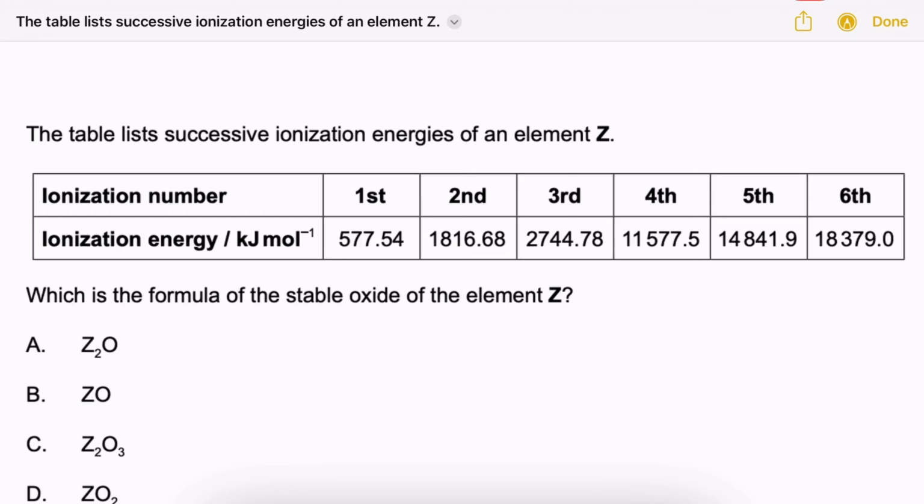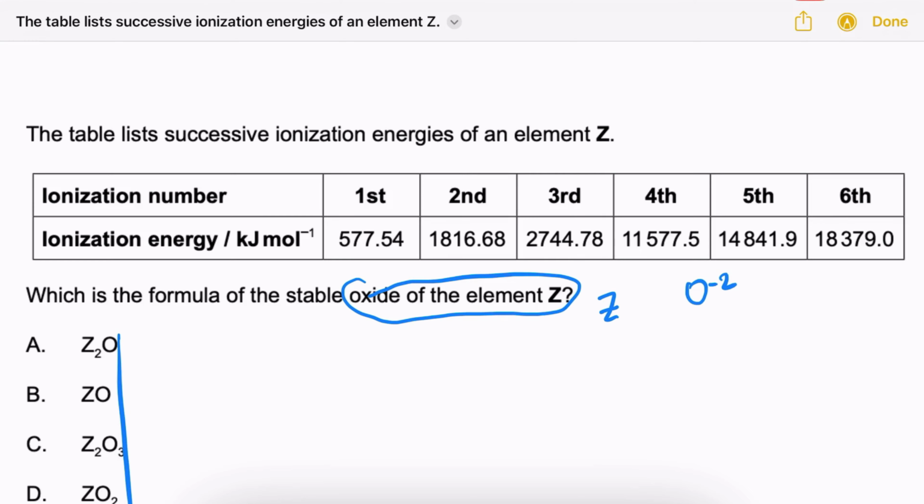So it says, the table lists successive ionization energies of an element Z. Which is the formula of the stable oxide of the element Z? So first thing, we're looking for the stable oxide of the element Z, which means it's going to be one of these formulas, of course. So remember, oxygen always forms a -2 ion. It needs 2 electrons in order to become stable. We need to know how many electrons does Z need to give away to become stable. And we can use this ionization energy table to predict that.